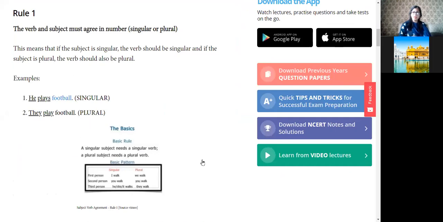What's the difference? He is singular and they are plural. With a singular verb, we use V1 plus S or ES. This is the simplest rule of present indefinite tense. With he, she, it, or with any singular noun, we use the first form of verb plus S or ES.